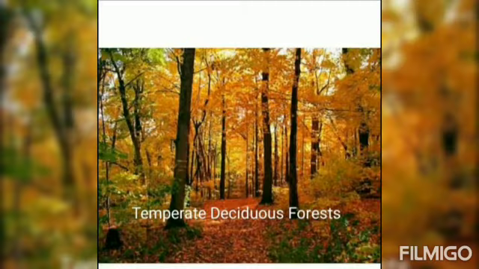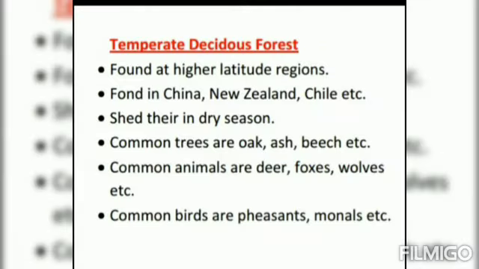Next we have temperate deciduous forest. These forests are found at higher latitude regions, found in China, New Zealand, Chile, etc. They shed their leaves in dry season. Common trees are oak, ash, beech, etc. Common animals are deer, foxes, wolves, etc. And common birds are pigeon, monals, etc.